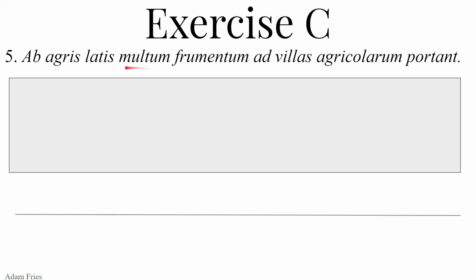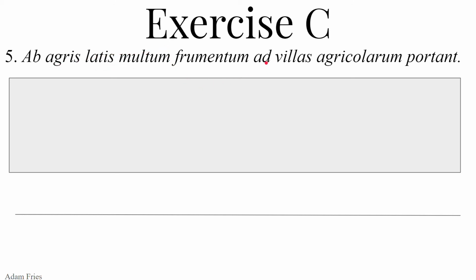So I'm going to assume that the adjective multum modifies the noun frumentum. So much grain. Much grain could be doing the action of the verb. It could be the subject because it's nominative, or it could be the direct object. But grain doesn't do too much except kind of just sit there, maybe wave in the wind. So I'm going to go ahead and assume that this is probably the direct object. I'm willing to change my translation to subject if something comes down the line, but I'm going to assume it's the direct object. We're going to do something to much grain out of the wide fields.